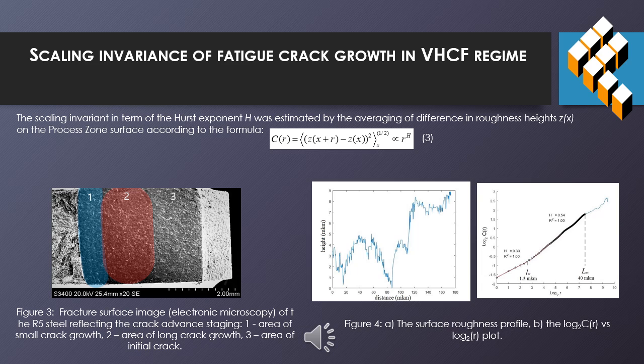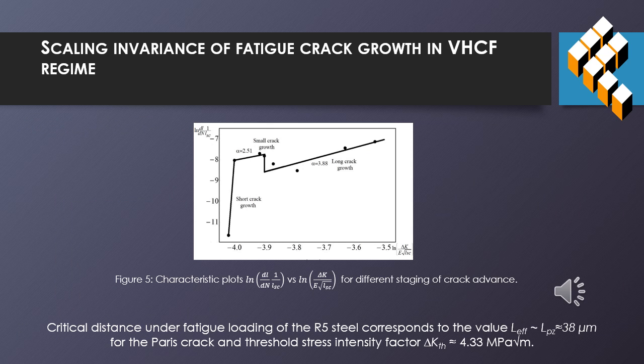3D NewView image roughness data revealed the existence of two characteristic scales: the scale of the process zone and the correlation length. That is a scale when correlation behavior of defects-induced roughness has started. The values of critical distance under fatigue loading of the R5 steels correspond to the value of L process zone, and the Paris crack threshold stress intensity factor are shown in this slide.